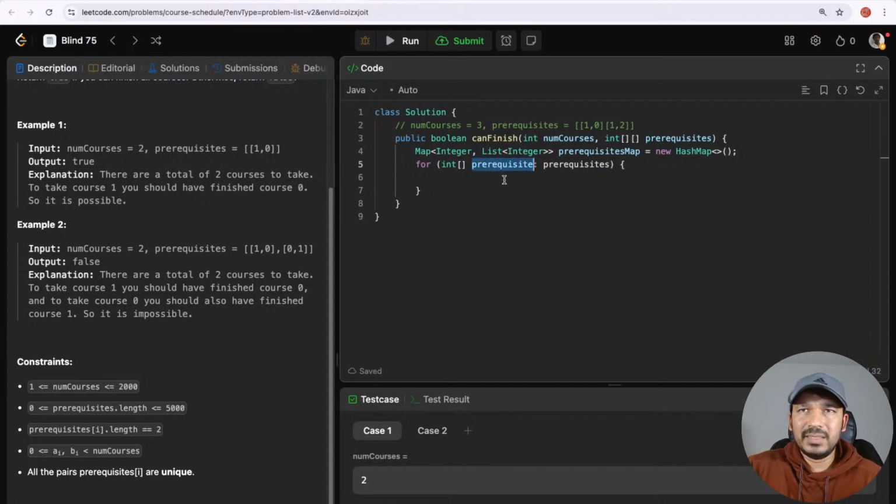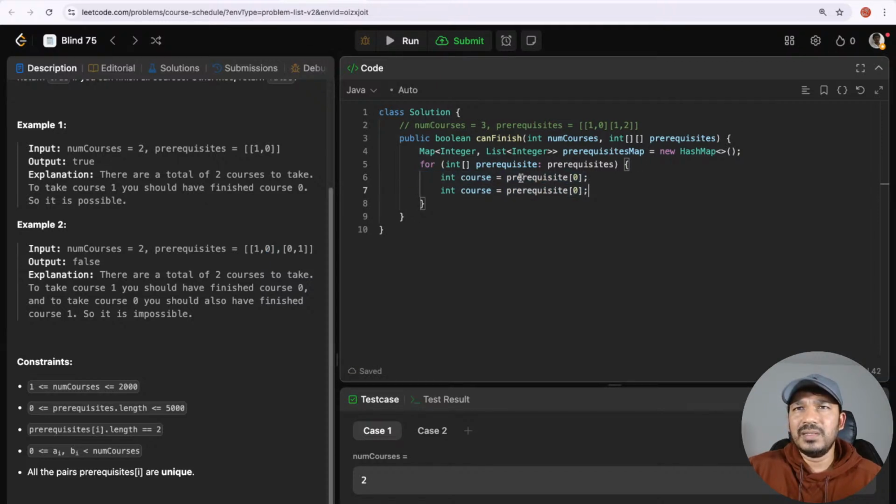In a single prerequisite, in order to be more readable, the first coordinate will be the course name, and the second coordinate will be the prerequisite course. That is also a course, but it's the prerequisite course in this context. This provides a more readable format, which is why I'm splitting it one by one.